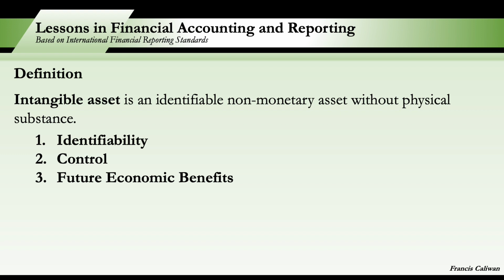Let's discuss the definition criteria. The definition of an intangible asset requires an intangible asset to be identifiable, to distinguish it from goodwill. When can we say that an item is identifiable?